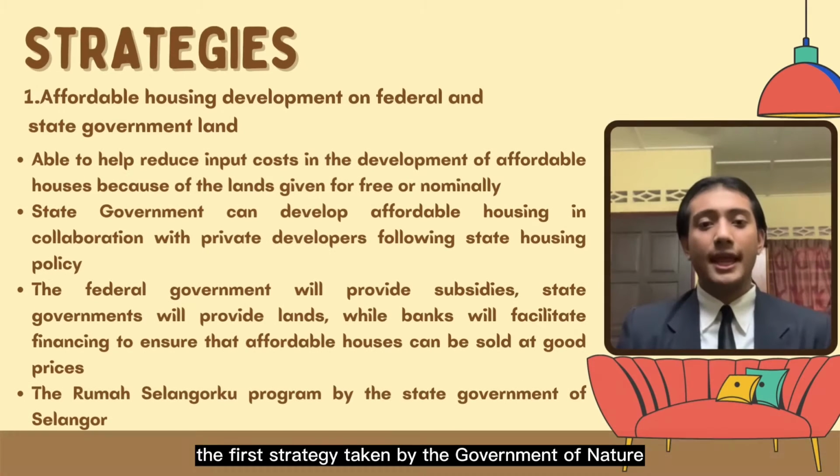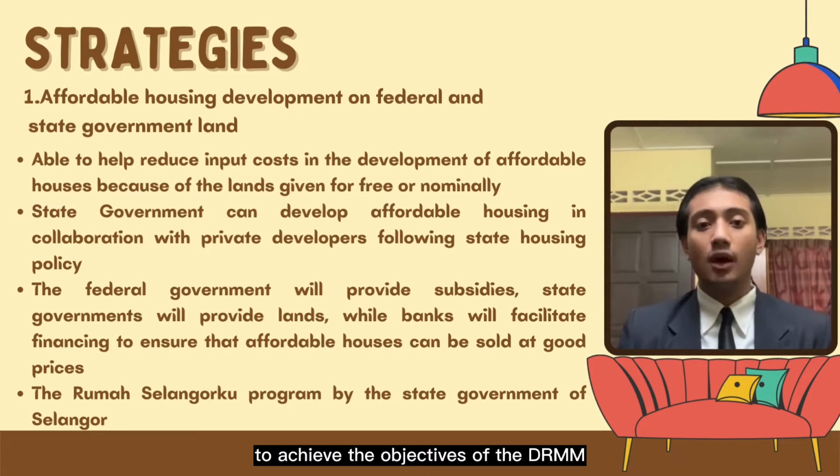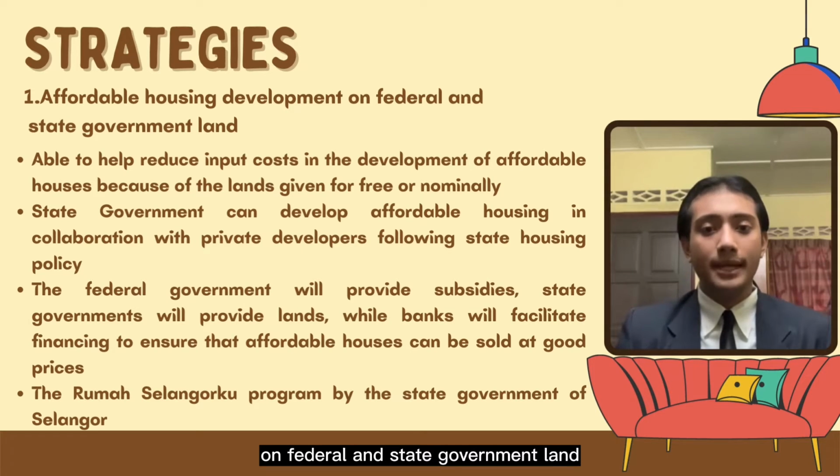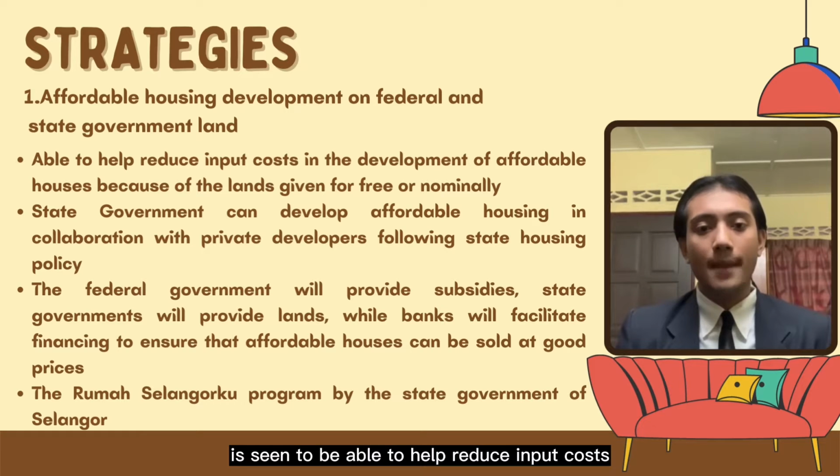The first strategy taken by the Government of Malaysia to achieve the objectives of the DRMM is by building affordable housing development on federal and state government land. This strategy is seen to be able to help reduce input costs in the development of affordable houses because the land is given for free or nominally.